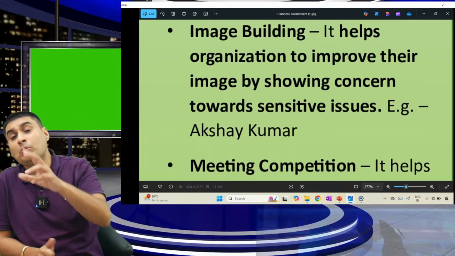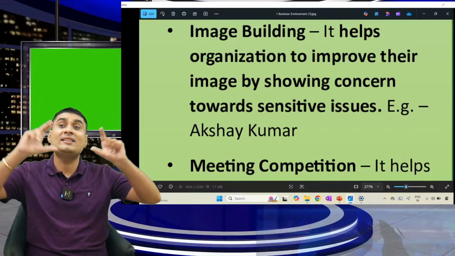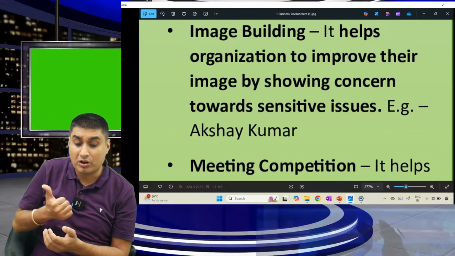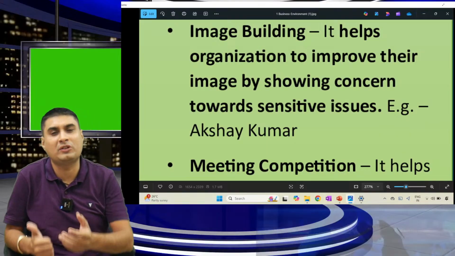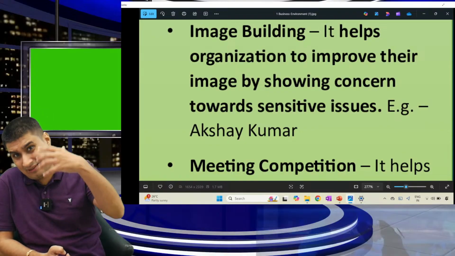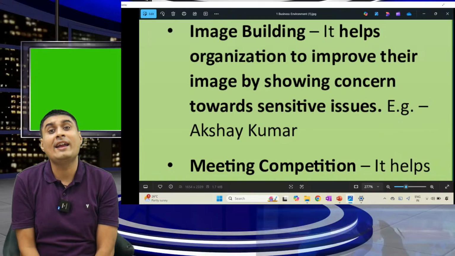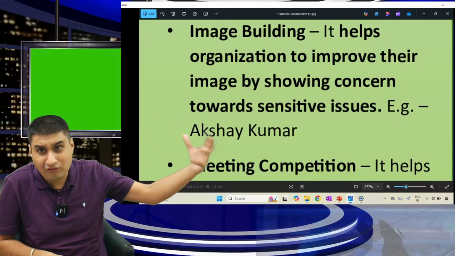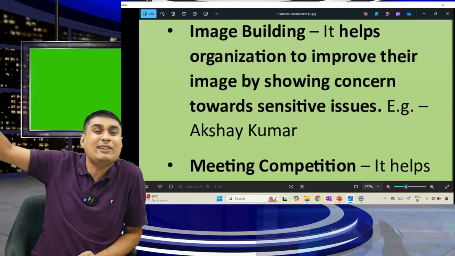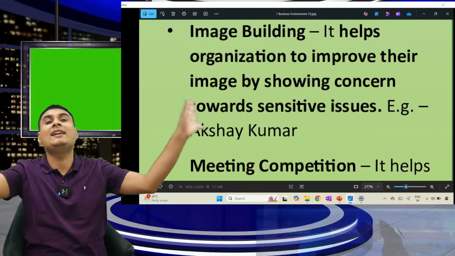Image building. You can improve the image by showing concern for the environment. See, sometimes our image is also built by looking at the environment. Whatever is wrong in the environment, you can improve your image by showing concern for that thing. Let's take an example, Akshay Kumar. Whenever Akshay Kumar, let's take another example, Shahrukh Khan. Whenever COVID happened, Shahrukh Khan said, our office anyways is empty, why don't you use it as a hospital? So he gave it as a hospital. He said use this as a hospital for 1 year free of cost. We don't want any rent.